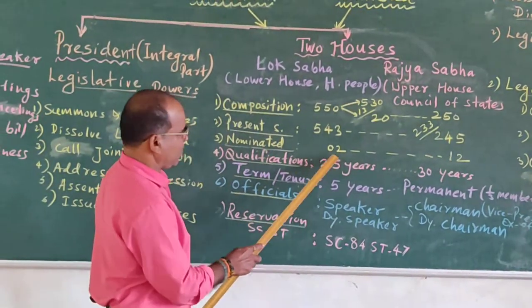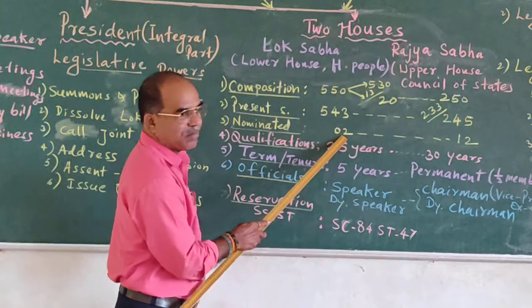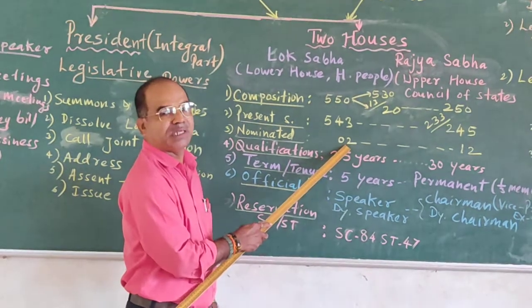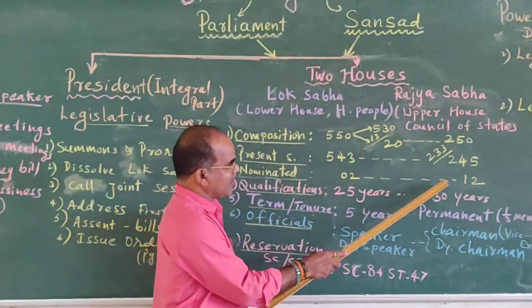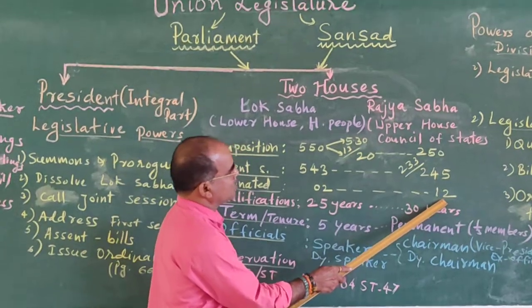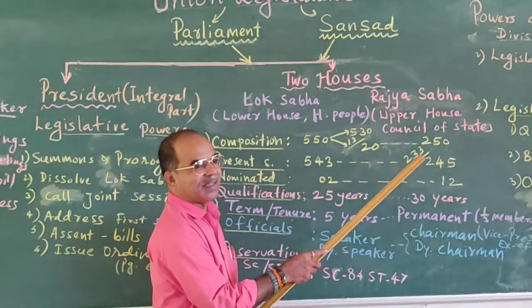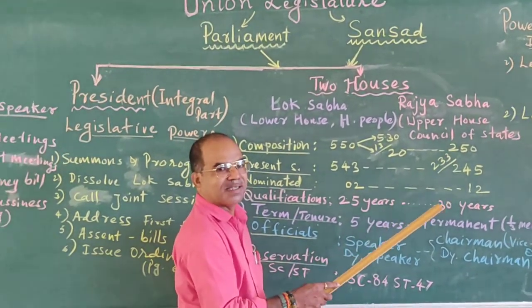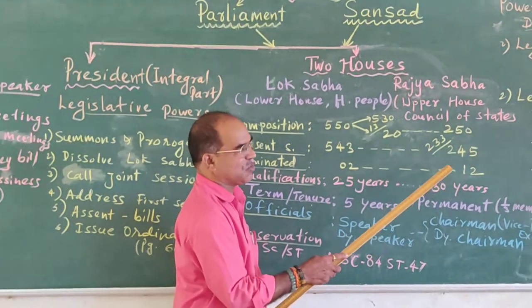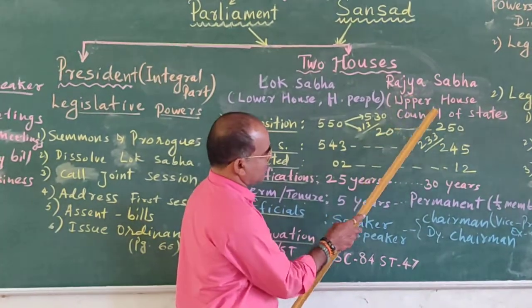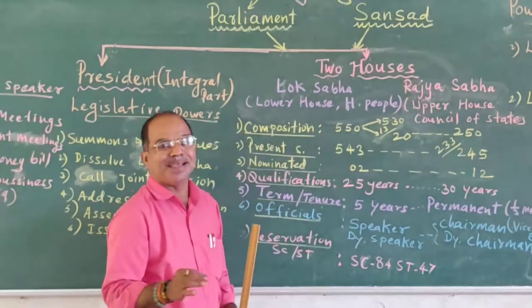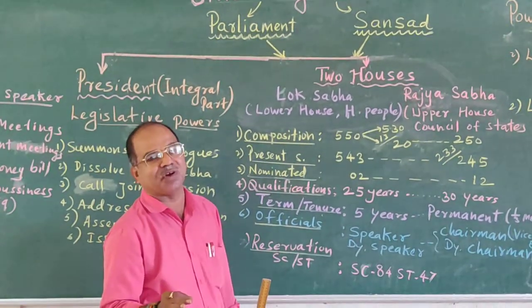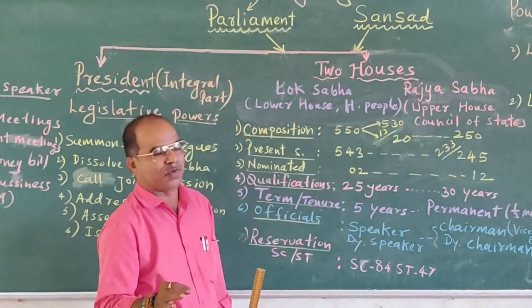So we discuss nominated members here. The President nominates 2 members from the Anglo-Indian community to the Lok Sabha, whereas the President nominates 12 members from different fields, in the field of art, literature, science, technology, sports, to the Rajya Sabha. For example, Sachin Tendulkar is a nominated member of Rajya Sabha from sports.